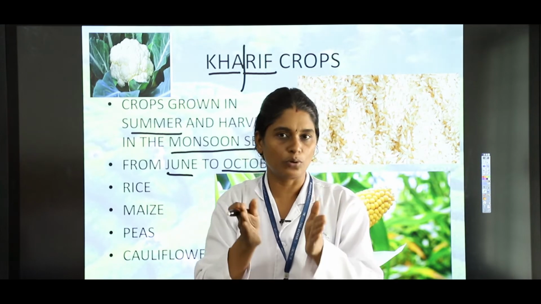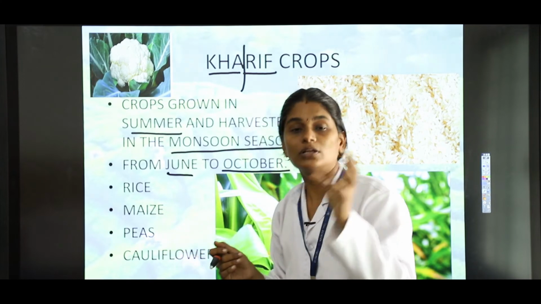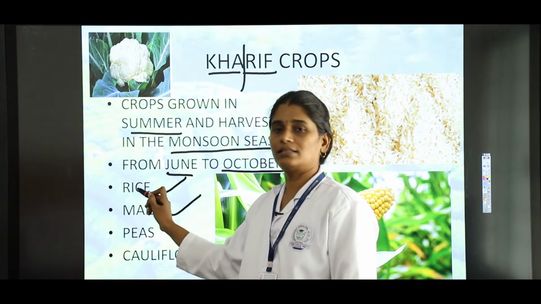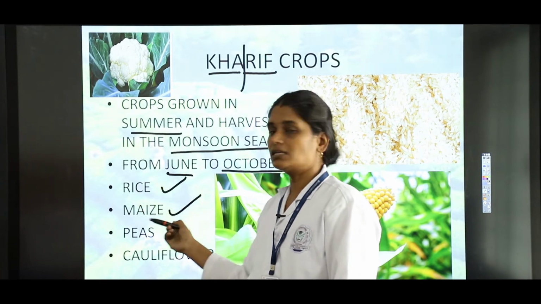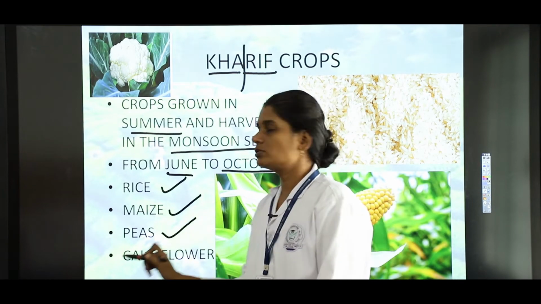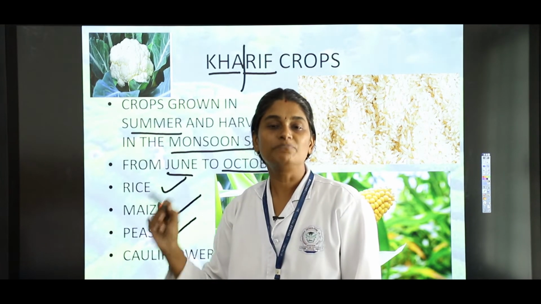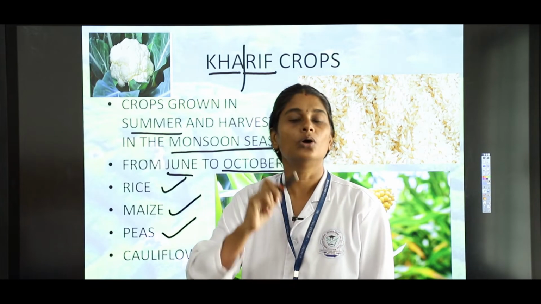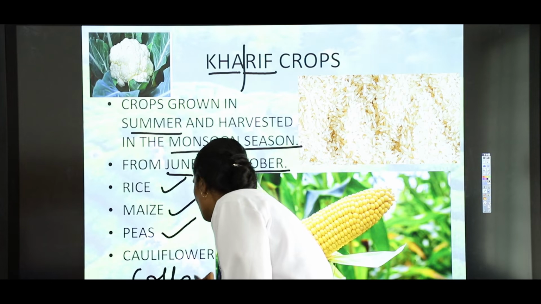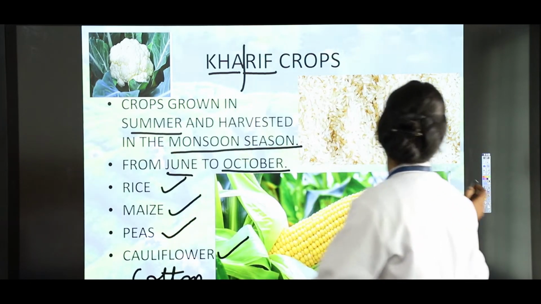So those crops which are grown between that period are called kharif crops. And what are the crops that are grown? What are the plants? Examples are rice, maize. Rice is nothing but, you know, arsi. Maize is your cholam, they used to say, right? Makka cholam. And then peas also, and then cauliflower. So cauliflower also grows in the summer season between June to October. And even cotton is one example of kharif crops, right? So next we will see about rabi crops.